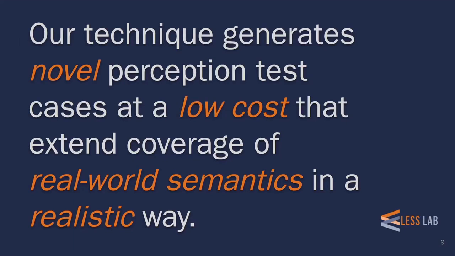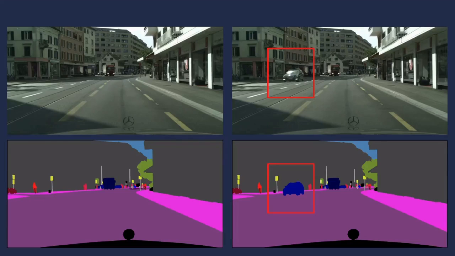Our technique generates novel perception test cases at a low cost that extend coverage of real-world semantics in a realistic way. As an example, and to set the stage for the rest of the talk, here we see an example of how our technique can perform a local semantic mutation to an existing real-world test case. On the left, in the original test case shown previously, we see a mostly empty roadway. This provides a useful but not very challenging test case for the perception system. On the right, our technique has performed a local semantic change by adding a new vehicle to the roadway, and it does so in both the test input and expected output. In this way, our technique has generated a realistic test case that covers a new, semantically different scene.